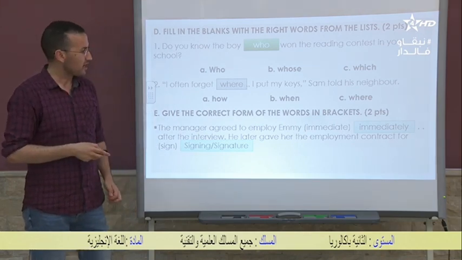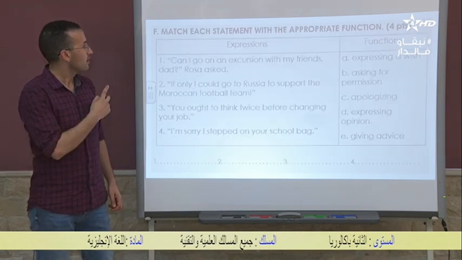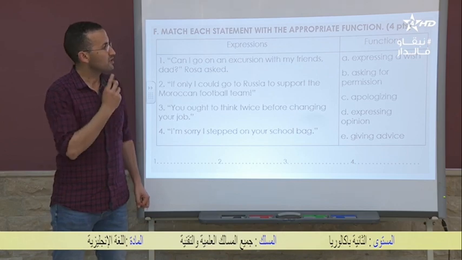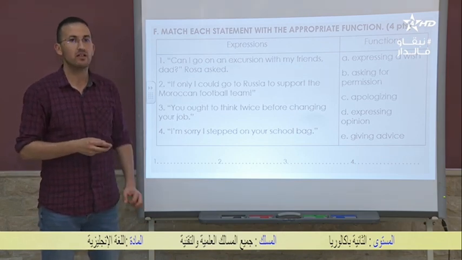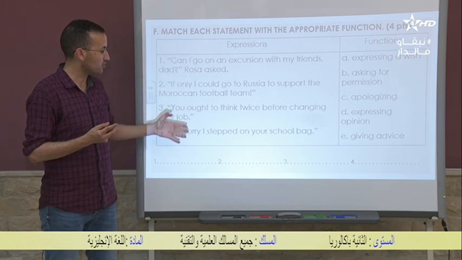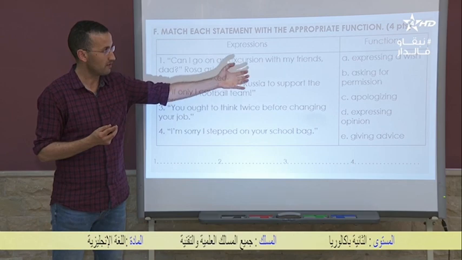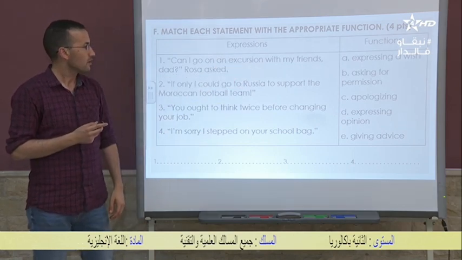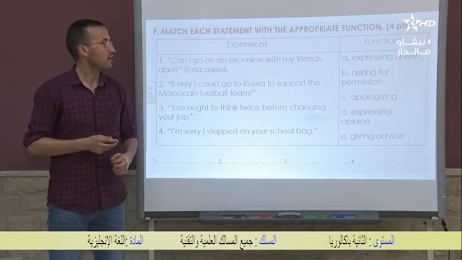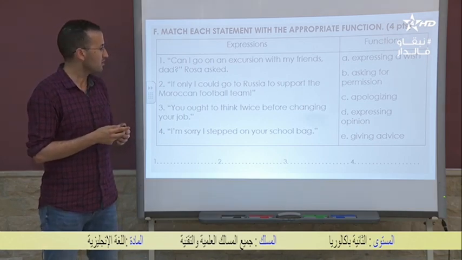The next exercise, and it's the last exercise here. F, match each statement with the appropriate function. So we need to match the expressions here with their corresponding functions. Number 1, can I go on an excursion with my friend's dad?